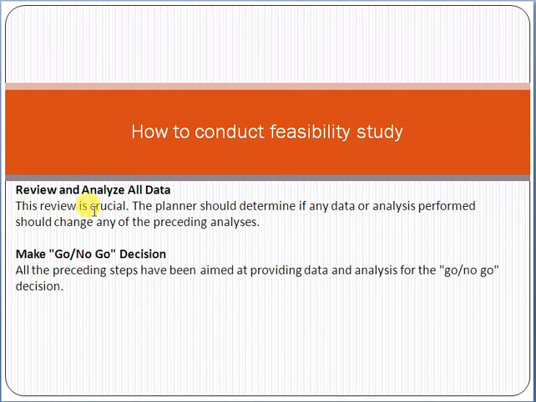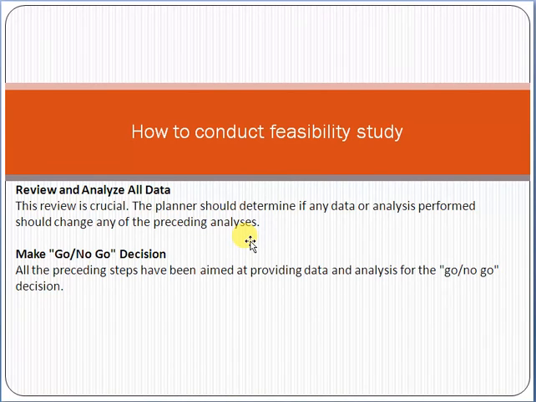Review and analyze all the data. This review is crucial. The planner should determine if any data or analysis performed should change any of the preceding analysis. All the data related to your product, your project, market survey, all income statements, financial statements, the balance sheet, and so on should be proper and thoroughly analyzed before you launch any product or project in the market. Make the go/no-go decision.